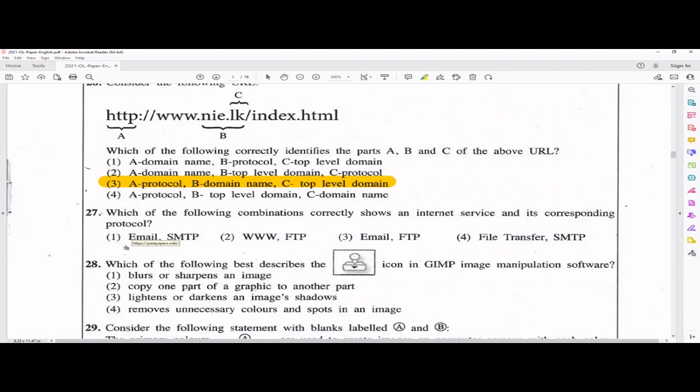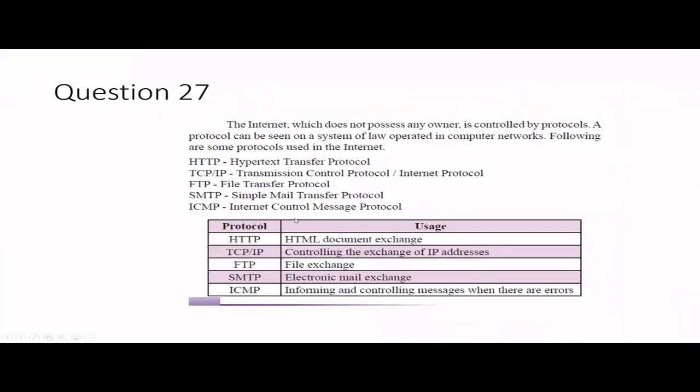Which of the following combinations correctly shows an internet service and its corresponding protocol? Okay, so there is another small theory part for this as well. As I earlier told, there are protocols in the internet because in the internet there is no particular owner. So we have to control the system because without an owner there will be a lot of issues. So there should be some rules and regulations. So that is what protocol actually means, right? A protocol is a set of rules or set of laws operated in computer networks.